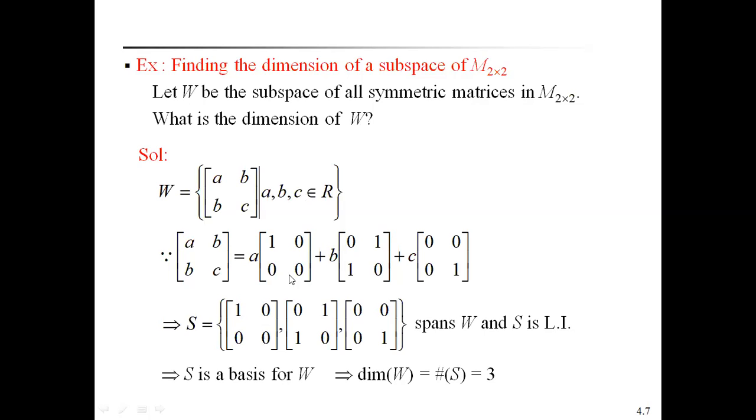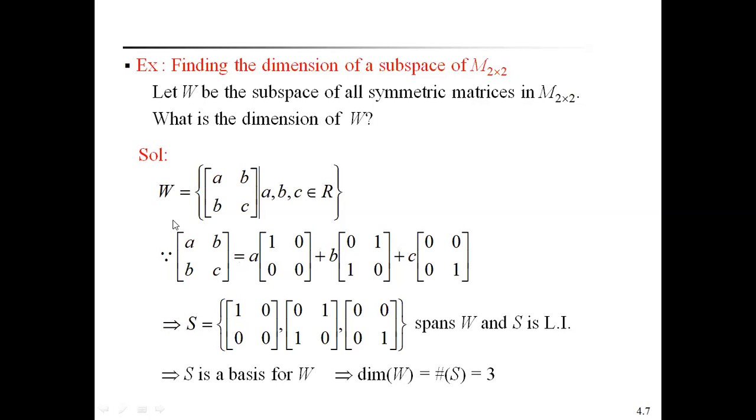See, any vector of W can be expressed as a linear combination of these three vectors. Therefore, these three vectors form a set S, S equal to {[1, 0; 0, 0], [0, 1; 1, 0], [0, 0; 0, 1]}.